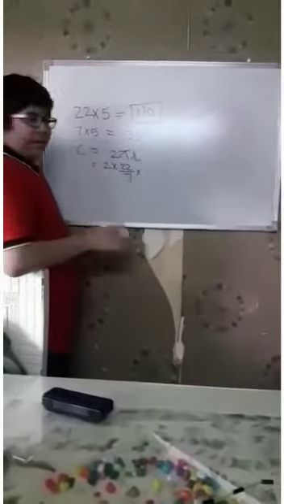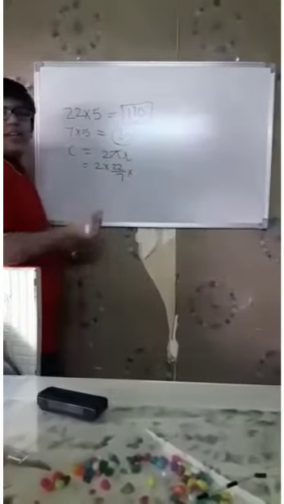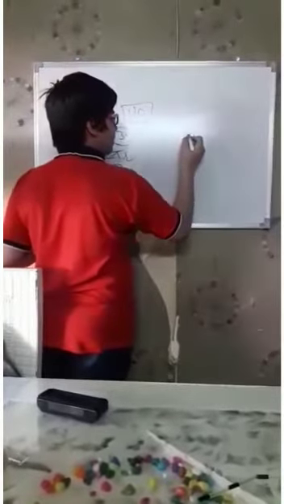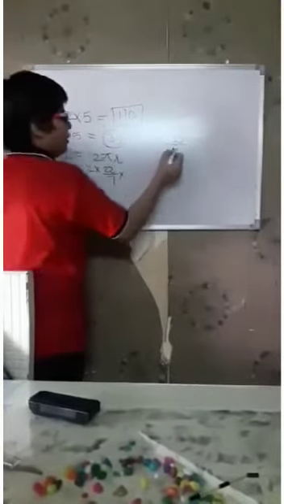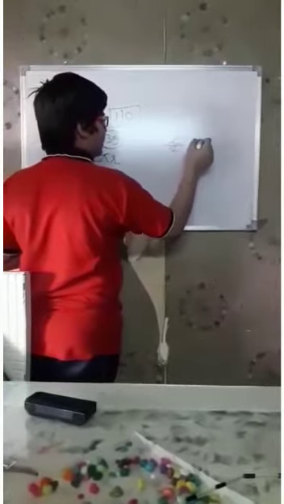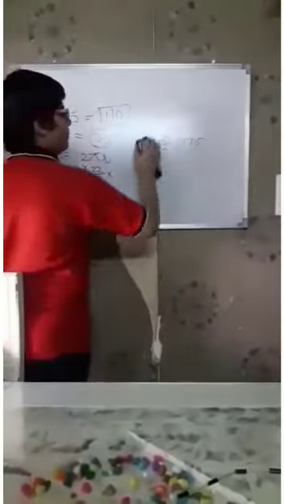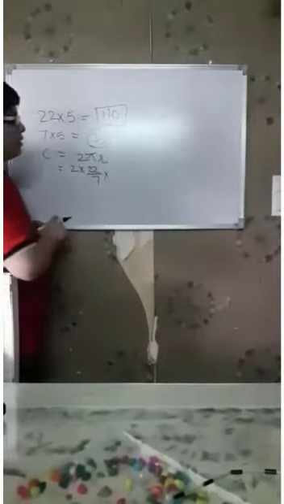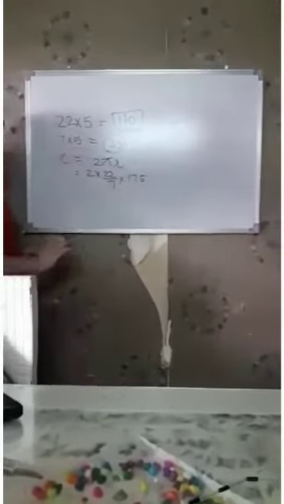What is the length of diameter I have given? 35. And what is the definition of radius? Half of diameter. So we will take half of 35, which is 17.5. Have you understood?